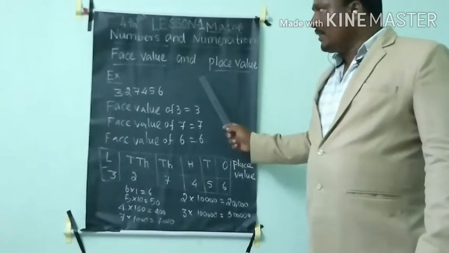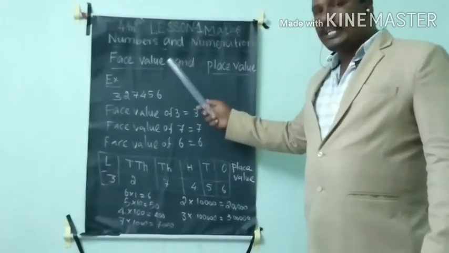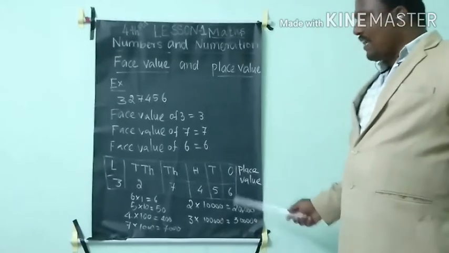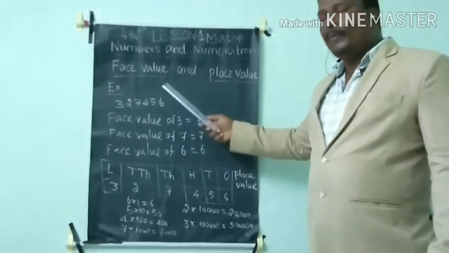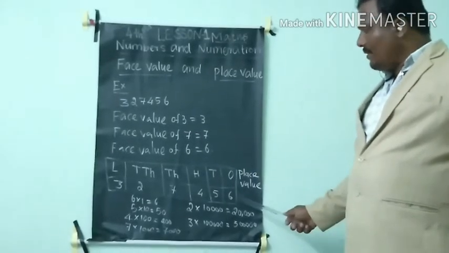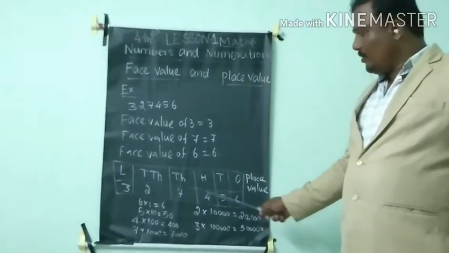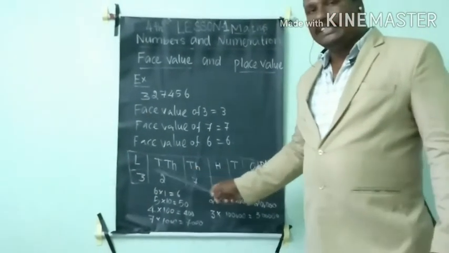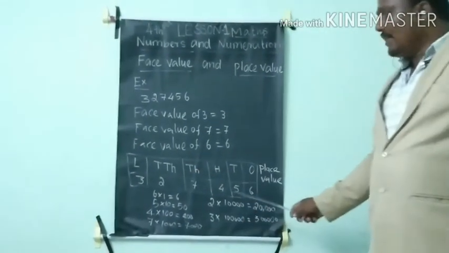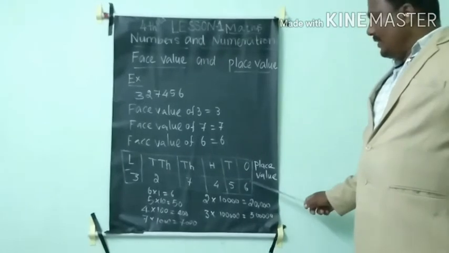So students, I hope you understand what is face value and what is place value. Face value, every digit has the same value. Place value means every digit has a different place value. So ones, 10, 100, 1000, 10,000, lakhs. This is as per the Indian value system. So we are giving this place value.